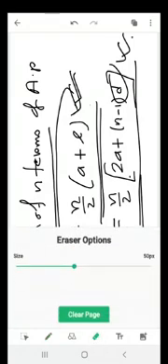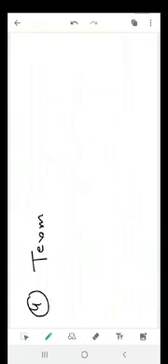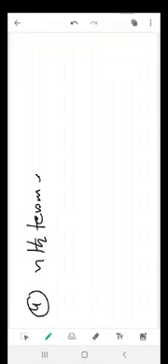Number 4. Now the number 4, nth term in terms of sum formula.